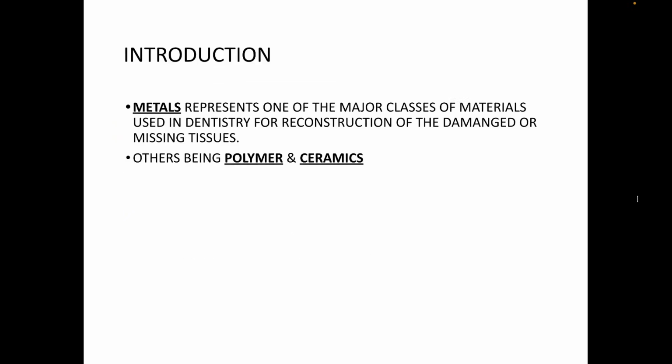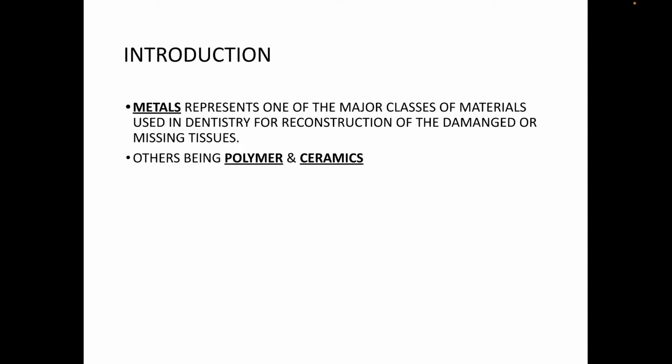So let's get started. First of all, dental casting alloys, a metal, represent one of the major classes of material used in dentistry for reconstruction of damaged or missing tooth tissue, the others being polymer or ceramic. Metal was primarily used during the age of the 1990s.